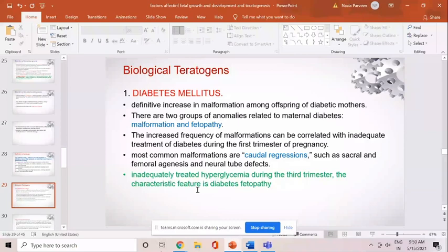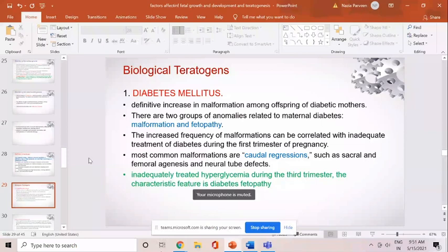So there is formation of a macrosomic baby, which can be associated with increased liquor also. That is the formation of the macrosomic baby, which we know as fetopathy.